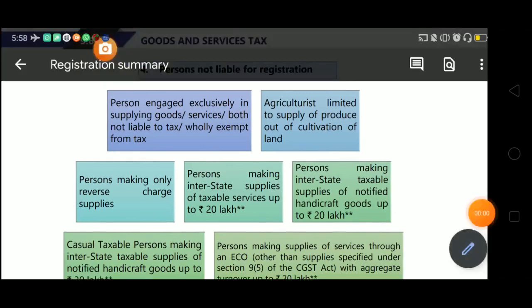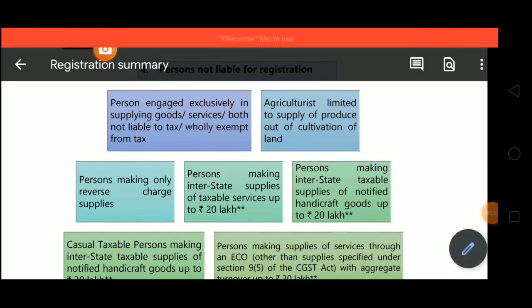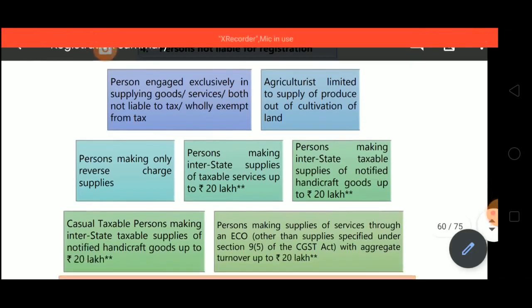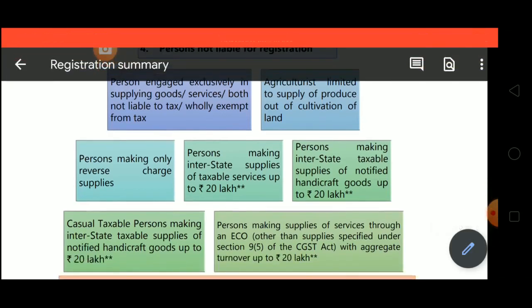Then the next point is an agriculturist whose supply is limited to supply of produce out of cultivation of land. That agriculturist is not required to take the registration. Next one is a person making only reverse charge supplies.